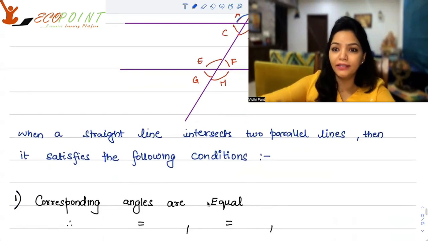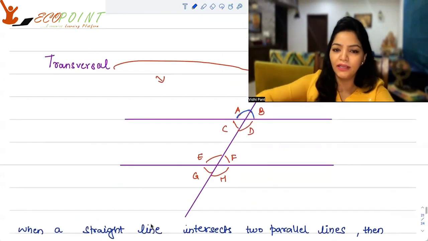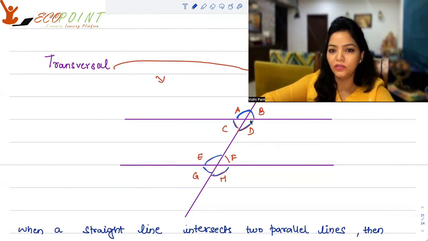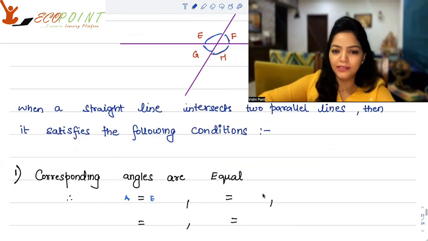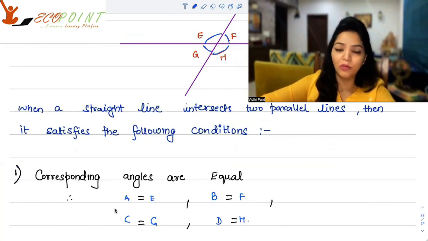corresponding angles are equal. Now, what are the corresponding angles, guys? A, E. They are corresponding. See, A, E, G, C, D, H, B, F. So, what do you know here? A is equal to E, B is equal to F, C is equal to G, and D is equal to H. That's what you need to keep in your mind.